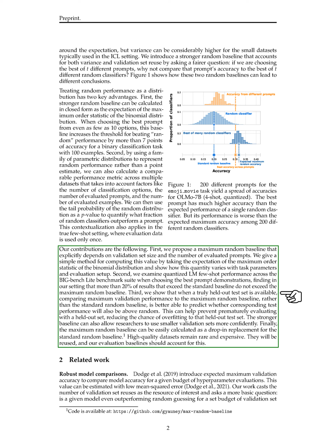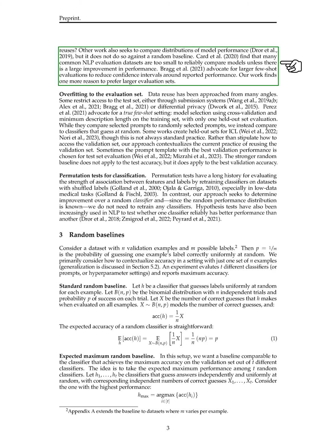Our contributions include introducing a maximum random baseline that depends on the validation set size and the number of evaluated prompts. We demonstrate how this baseline can be computed and how it varies with task parameters. We analyze LM few-shot performance across different benchmarks and show that comparing maximum validation performance to the maximum random baseline can better predict test performance. This approach can help prevent premature evaluation with held-out test sets and reduce the risk of overfitting. The maximum random baseline offers a more reliable alternative to the standard random baseline, especially when dealing with small datasets